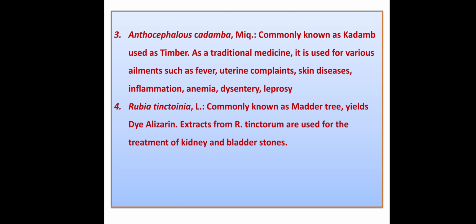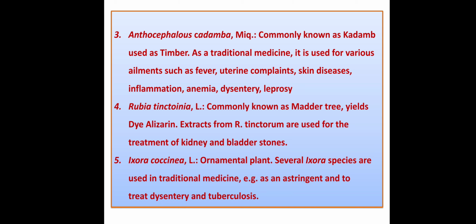Next plant is Rubia tinctorum. It is commonly known as madder, which yields the dye alizarin. This dye is used in dye industries. Then of course the extracts from Rubia tinctorum are used for treatment of kidney and bladder stones. So this also has medicinal properties. Of course, the main use of this plant is for yielding the dye alizarin.